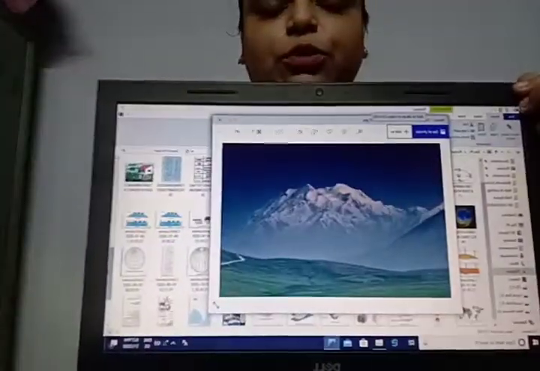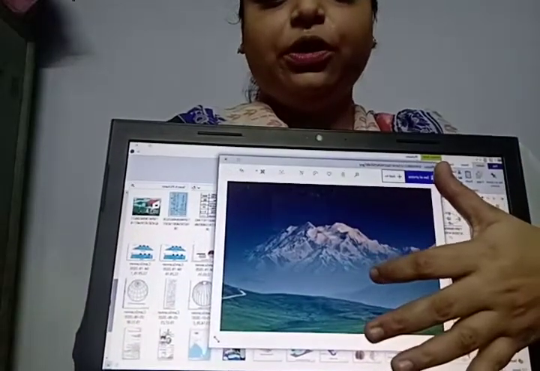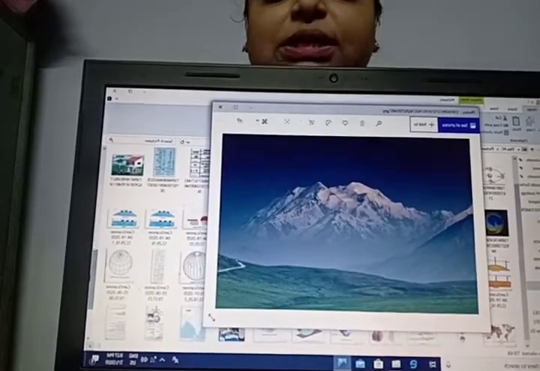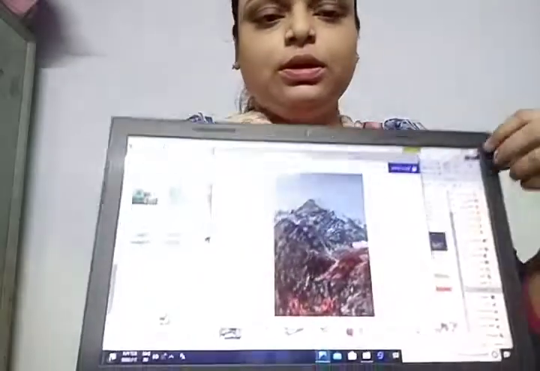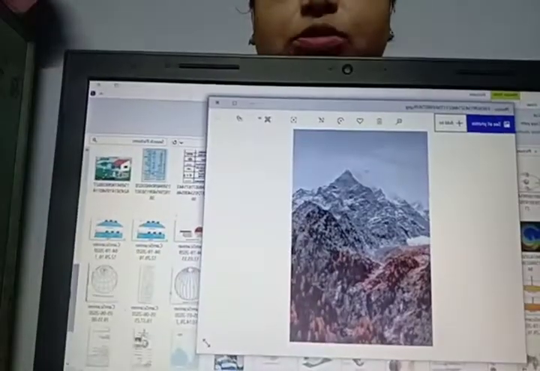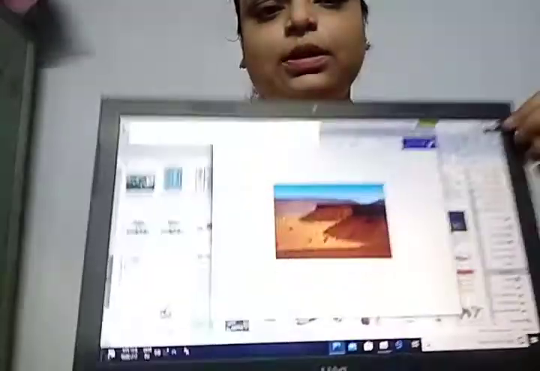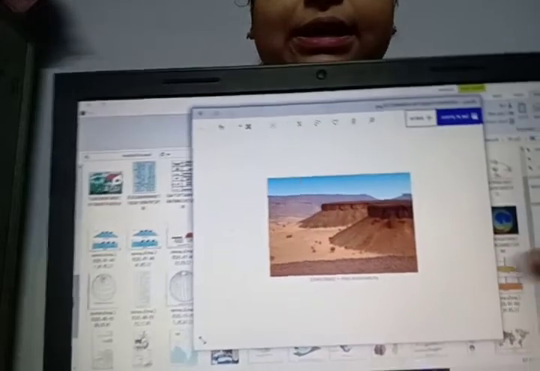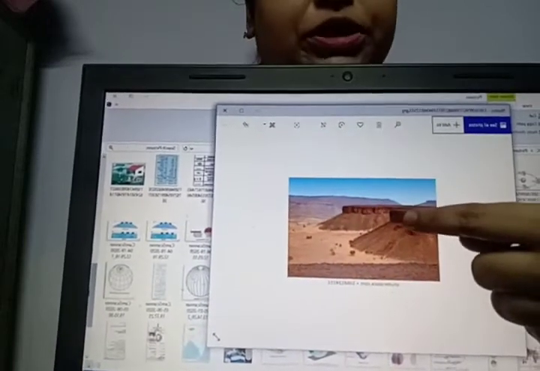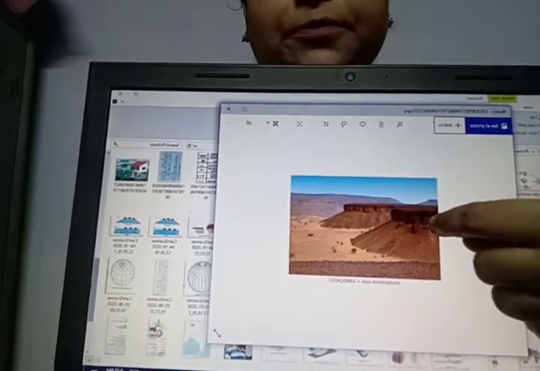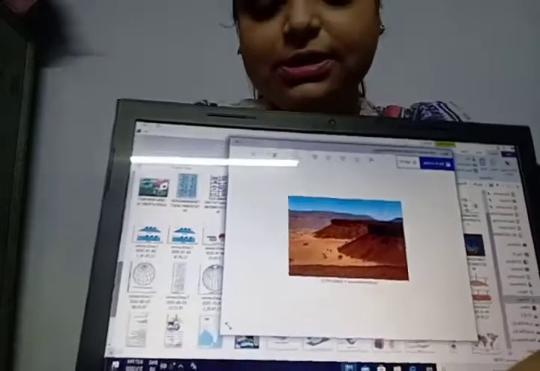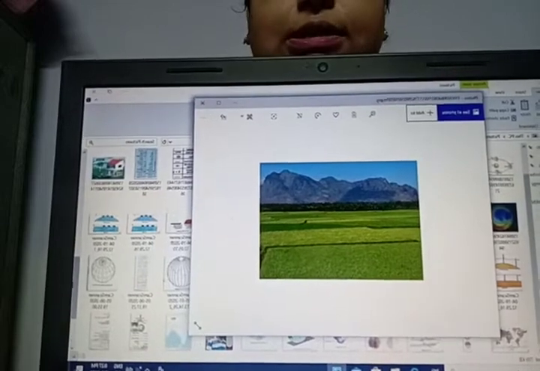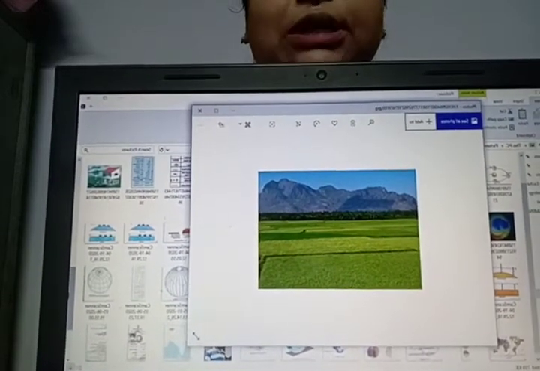Now, students, if you look at this picture, you can see that this is a picture of a mountain, right, which is covered with snow. This is another picture of a mountain. This is a picture of a plateau. You can see that the top of the plateau is mainly flat and the side is steep, right? And this is the picture of a land which is covered with grasses. It's called plains or the plain land.